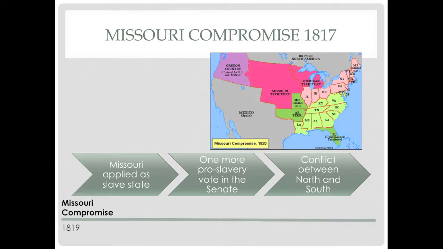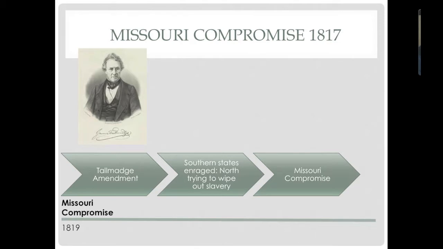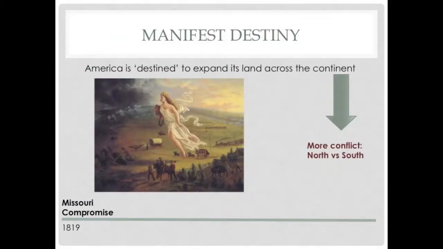This led to the first huge debate between the South and the North. James Tallmadge came up with an amendment that allowed Missouri to have limited slavery, but it enraged the southern states as they viewed it as the North trying to abolish slavery in all states. In 1820, both sides finally agreed to the Missouri Compromise, which balanced the free and slave states again. The Missouri Compromise caused a lot of controversy and chaos as sectionalism began to appear.